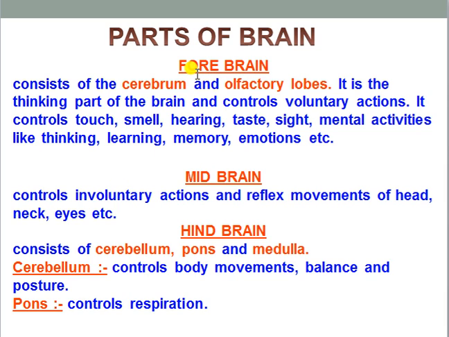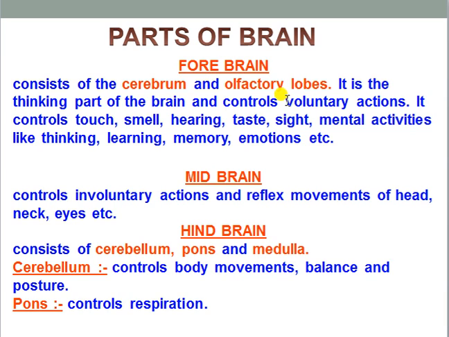Parts of brain, first of all, we all know there are three parts of the brain. In the previous slide only we have seen forebrain, midbrain and hindbrain. So let's see whatever the types of brain and whatever the functions and whatever the parts. Forebrain consists of the cerebrum and olfactory lobe. Specifically, forebrain is divided into two parts. One is telencephalon, another one is diencephalon.